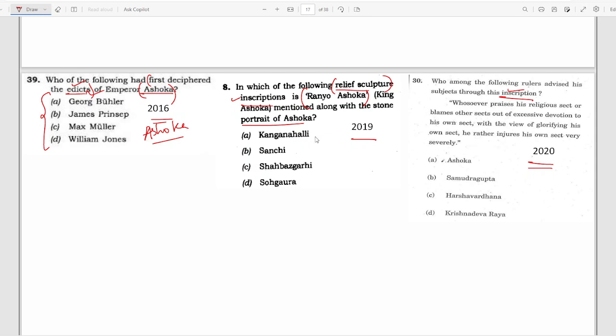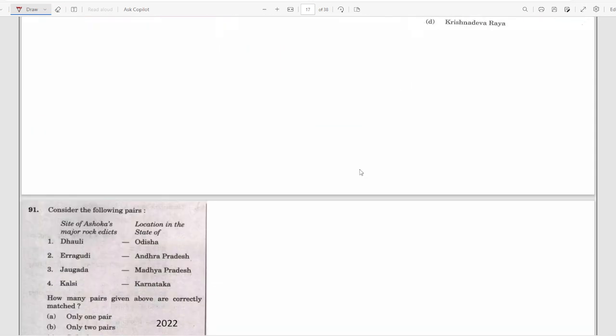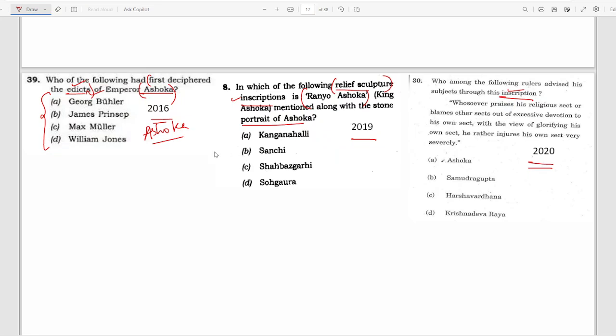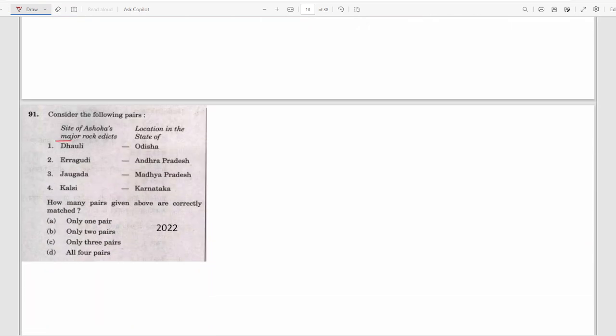In 2022, they asked again about Ashoka's major edicts. This hint was already given in 2016. So, what does the question ask? Consider the following pairs: site of Ashoka's major rock edicts, and location. So site and location become important, and in which state the rock edicts are. I hope this is clear.